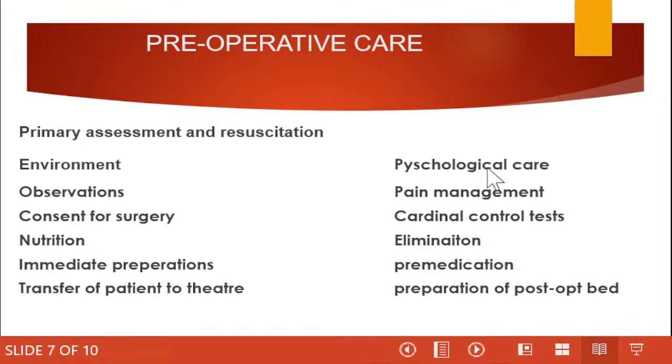Remember, ruptured ectopic pregnancy is very painful. Since there's acute pain, you're going to administer, because in your resuscitation, you gave pethidine. So we can now wean off pethidine, and we can reposition the patient for comfort. We can provide diversional therapy. We can also administer a mild analgesia such as diclofenac intramuscular injection to relieve pain. Having done that, we go to consent for surgery.